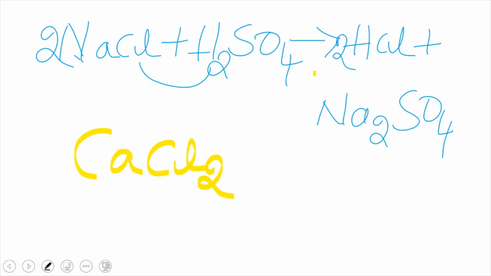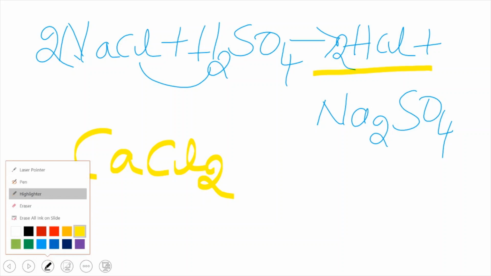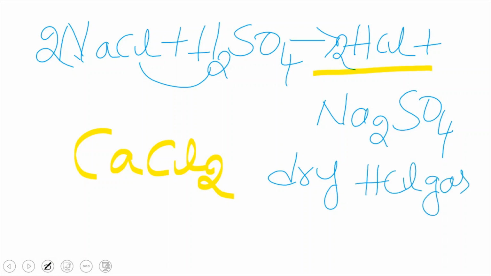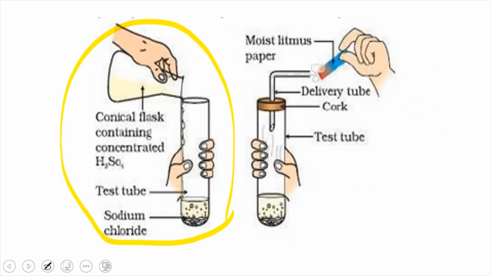Now the gas produced is hydrochloric acid gas which does not contain any moisture. That's why the gas is termed dry hydrochloric acid gas, dry HCl gas, which does not have any moisture. Now bring a dry litmus paper and a wet litmus paper near the test tube and test the gas with both dry litmus paper and wet litmus paper.